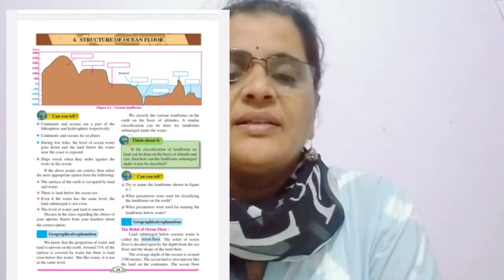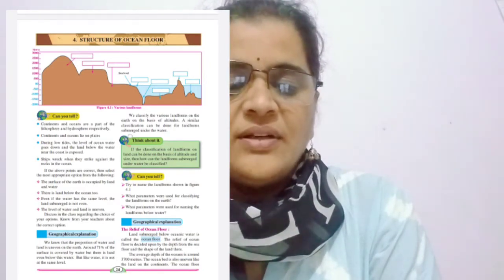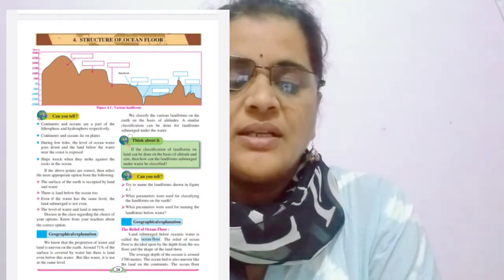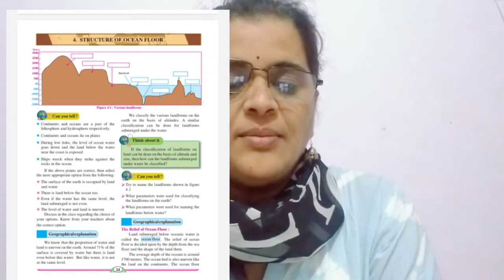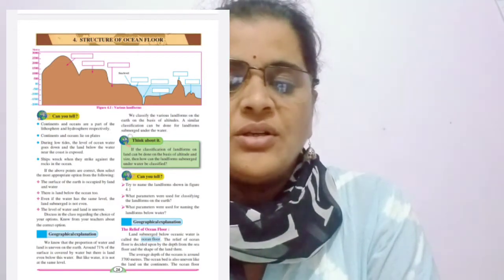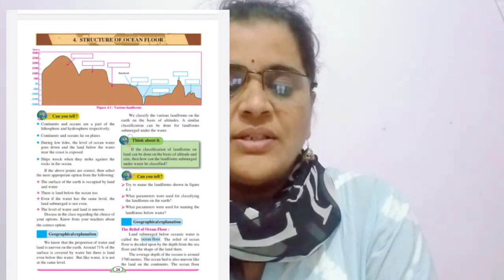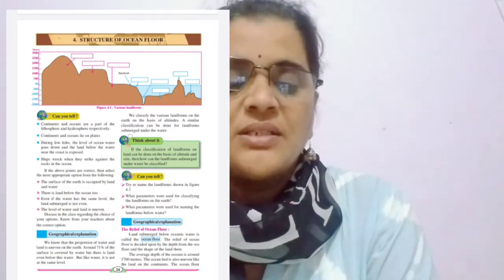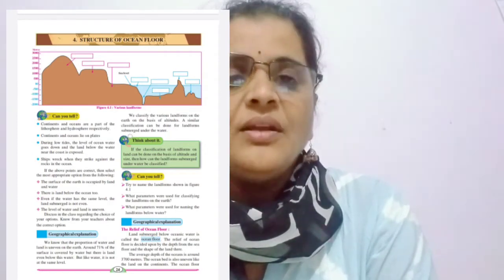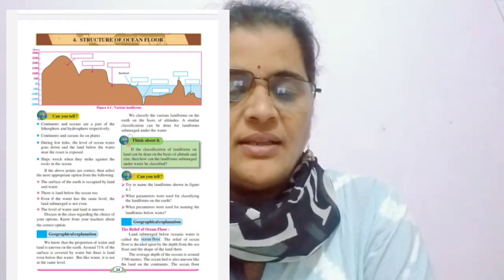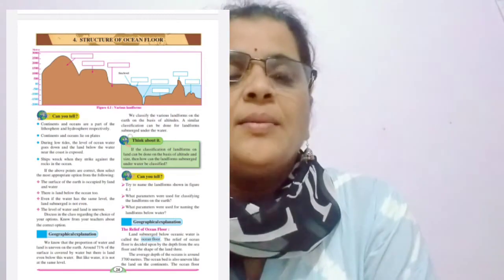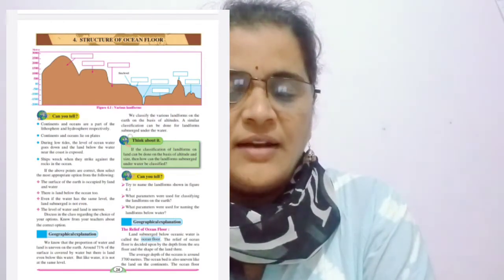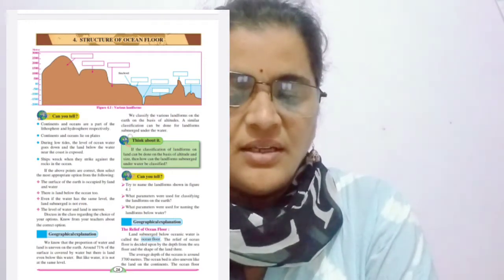Continents are also not plain, not even. There are ups and downs on the continents. Hills are there, hillocks are there, valleys are there. Same, under the ocean also the land is not plain. It is not even. Ocean relief consists of submerged landforms. So under the ocean landforms are there, and one by one we will study them. Major means main landforms, submerged main landforms, landforms which are under the water.